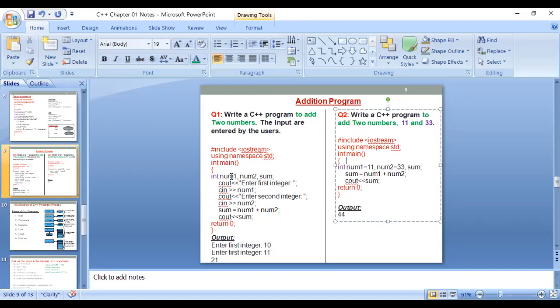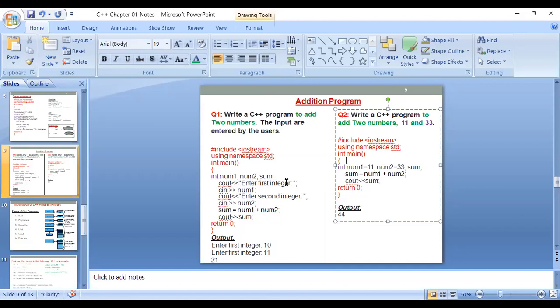So the difference here is that there is no value here, but in the other one a value is given. Then the sum, the total. So this step is not included here. The program is not asking you to enter any number because the program already has the values of the numbers. So sum will be number 1 plus number 2, then cout will be sum. These two lines are the same thing. So these four lines are not necessary for this program.